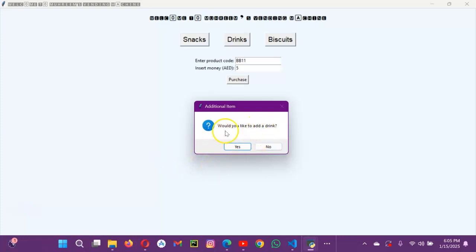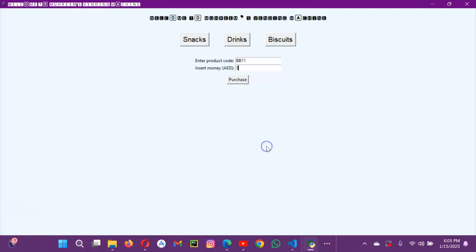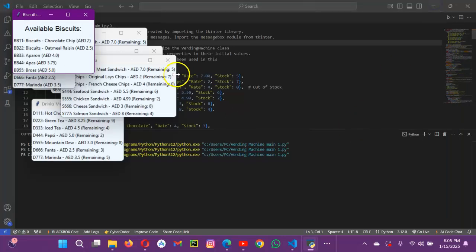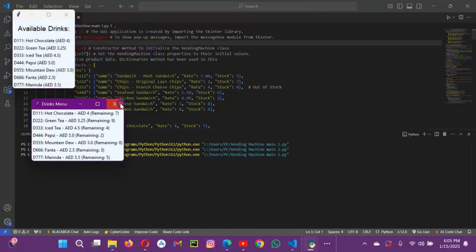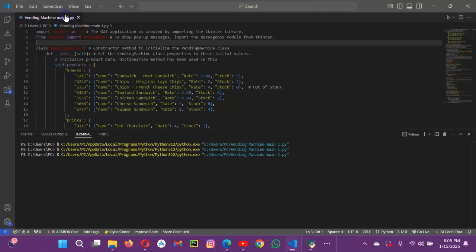Once I click OK, it will ask me, do you need any drink? Then I will click no. So my program will stop. The loop will stop. Now I will explain the code which I have written.